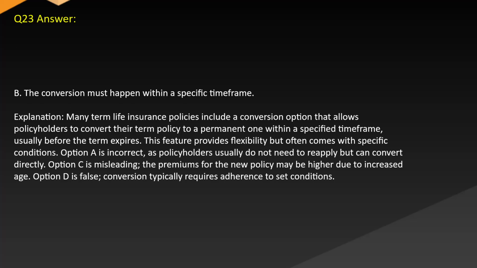Answer: B. The conversion must happen within a specific time frame. Explanation: Many term life insurance policies include a conversion option that allows policyholders to convert their term policy to a permanent one within a specified time frame, usually before the term expires. This feature provides flexibility but often comes with specific conditions. Option A is incorrect, as policyholders usually do not need to reapply but can convert directly. Option C is misleading, as the premiums for the new policy may be higher due to increased age. Option D is false. A conversion typically requires adherence to set conditions.